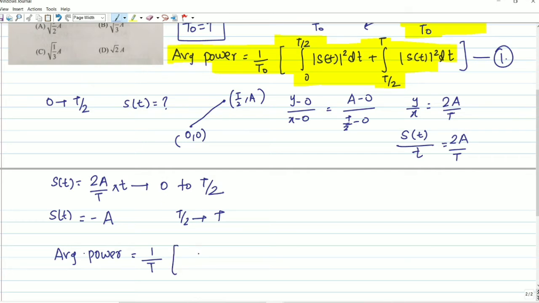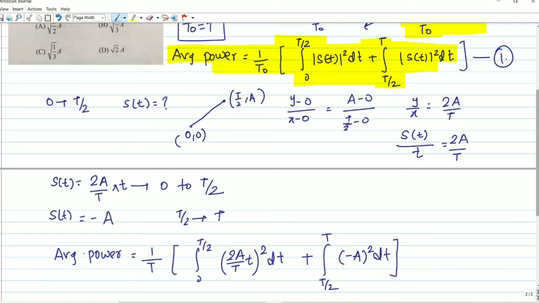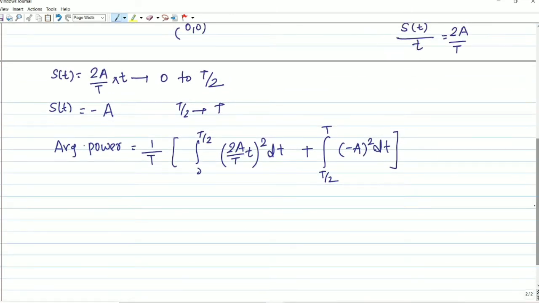We have to integrate from 0 to T by 2. In place of s(t) we have to put 2A by capital T multiplied with t, whole square, with dt. Understood? And another will be T by 2 to capital T, s(t) square, it will be A square, dt. Bracket will be closed. Understood? How am I going to simplify?